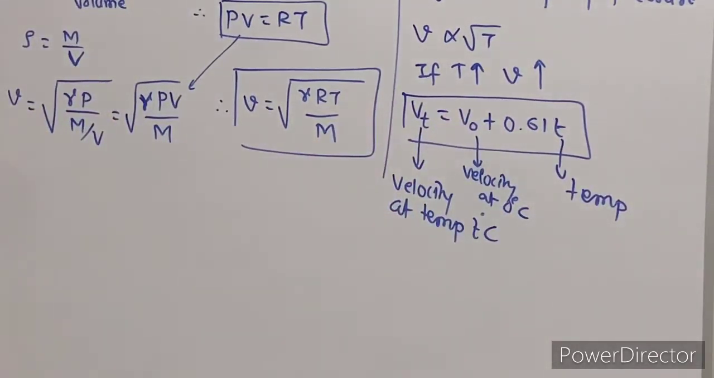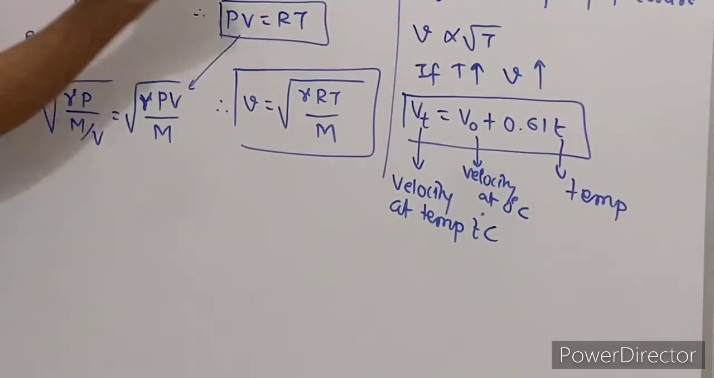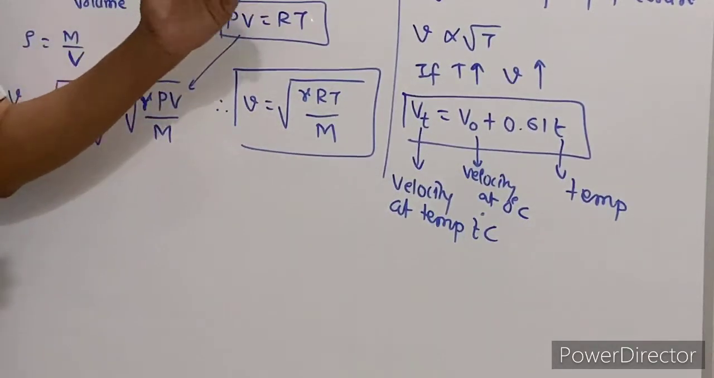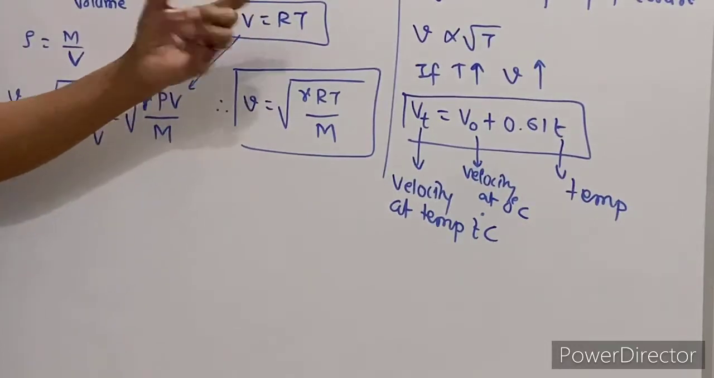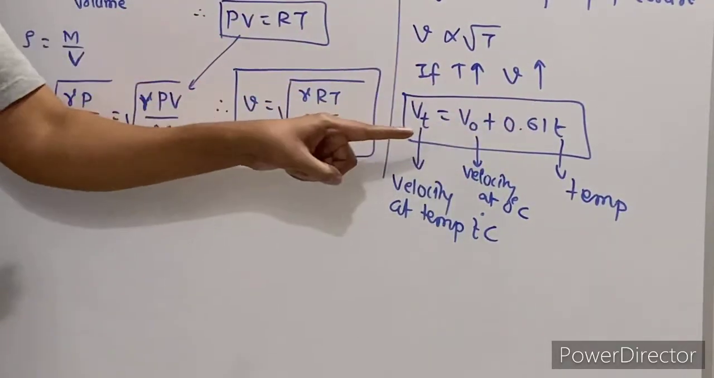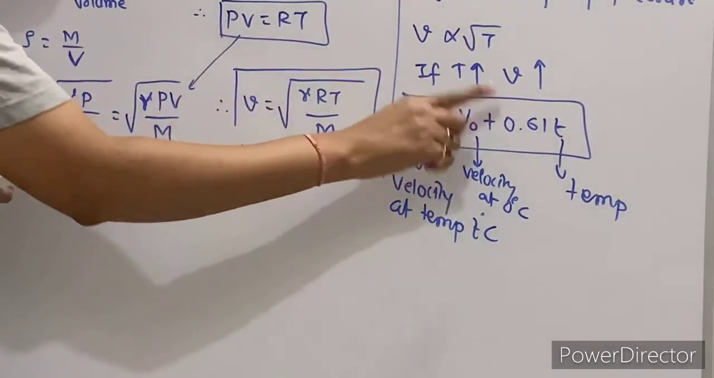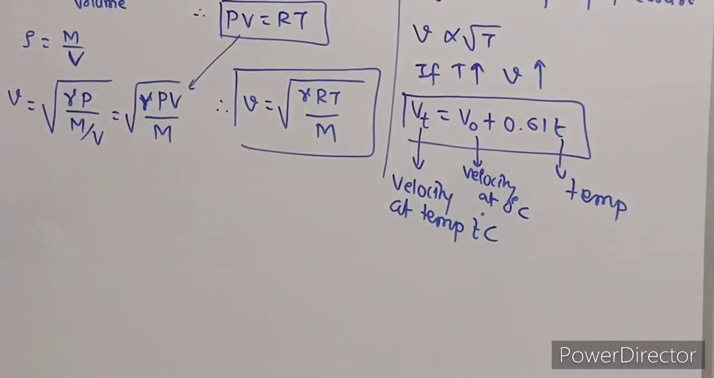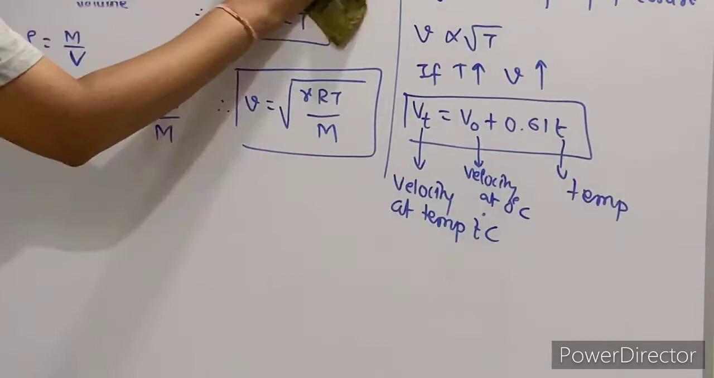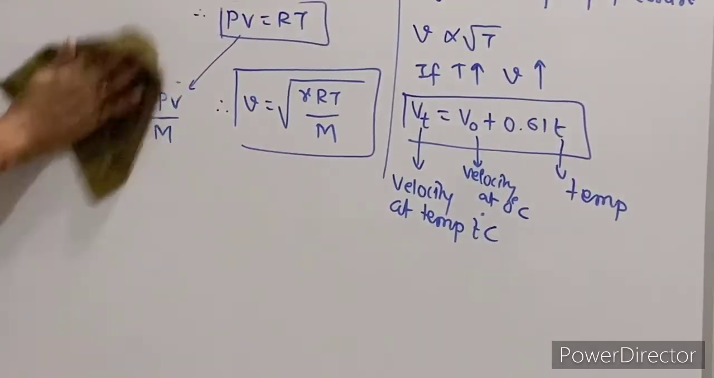Now what do you mean by this statement? The meaning is that if the temperature rises by 1 degree Celsius, then velocity will increase by 0.61 meter per second.